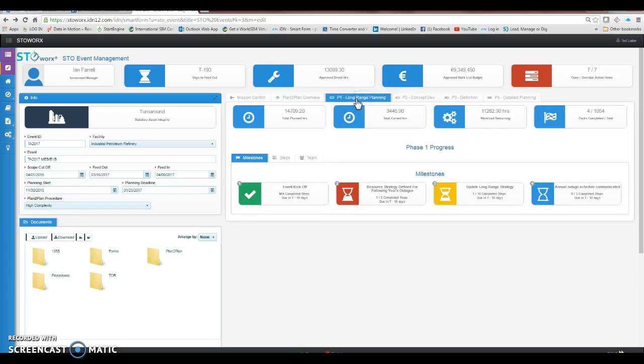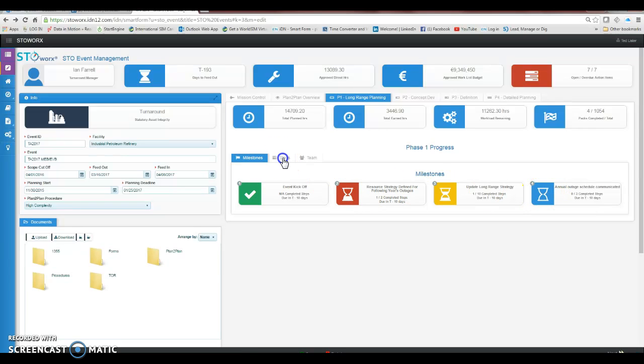So here under long range planning, you'll see that I have certain milestones established. When the milestone is complete, I'm green. If the milestone is past due because I haven't got all of my steps leading up to that milestone completed, it will turn red after the due date. Milestones that are on track are yellow, and milestones that are coming due in the future that we're not currently working on will be in blue.